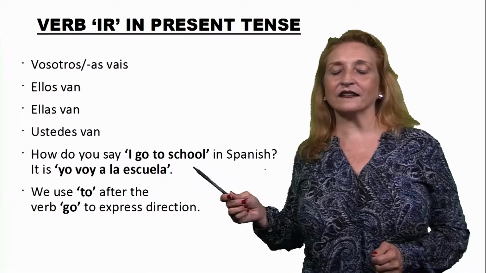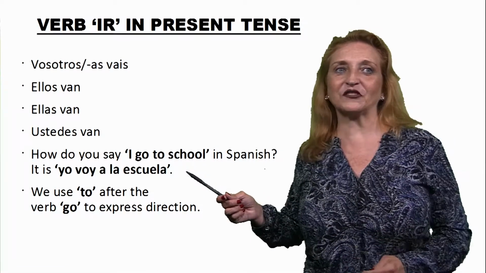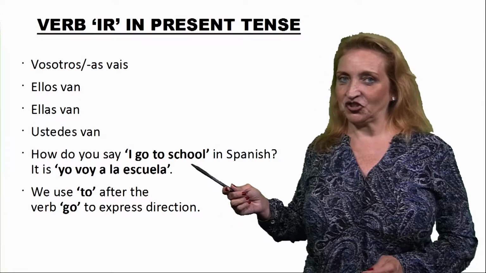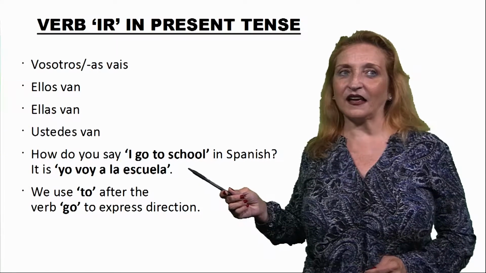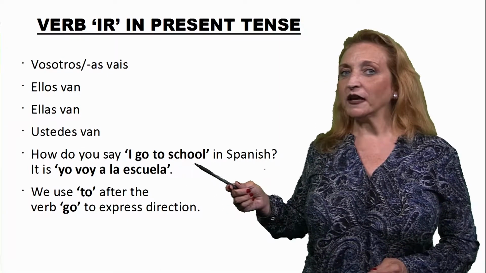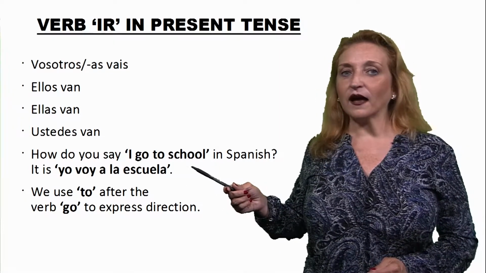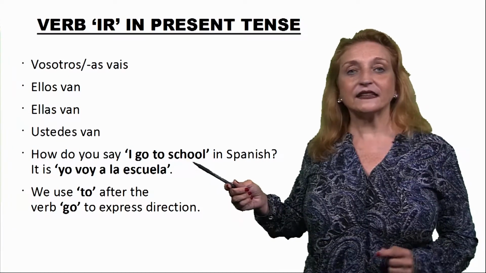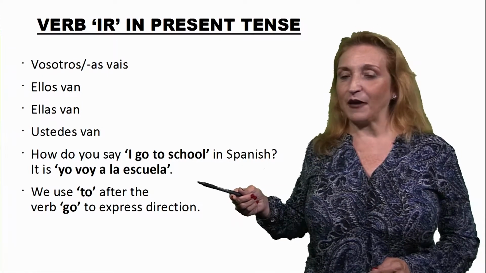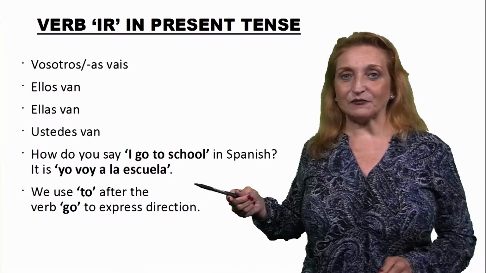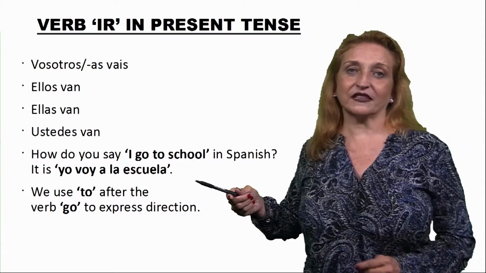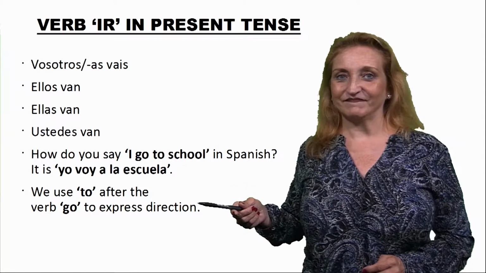And for example, we can read this sentence. You can read with me. How do you say, I go to school in Spanish? It is, yo voy a la escuela. Yo voy a la escuela. This sentence is because we use the preposition a, to, after the verb go, to express direction. Yo voy a la escuela. I go to the school. This is very, very helpful.